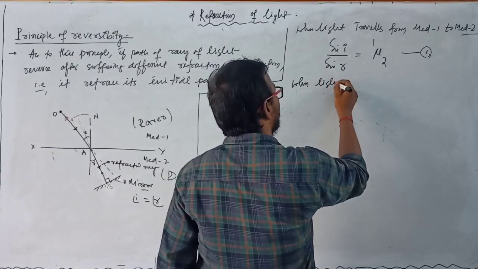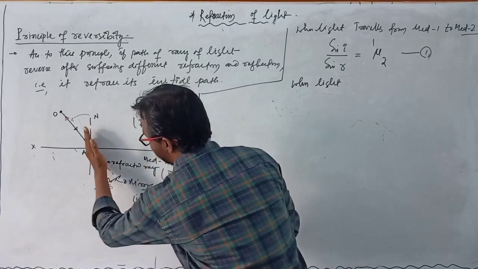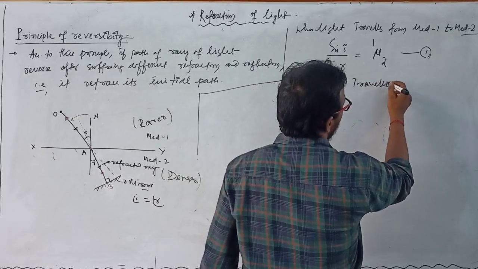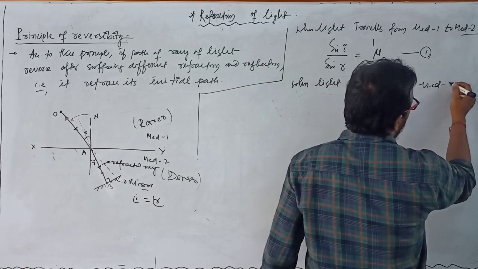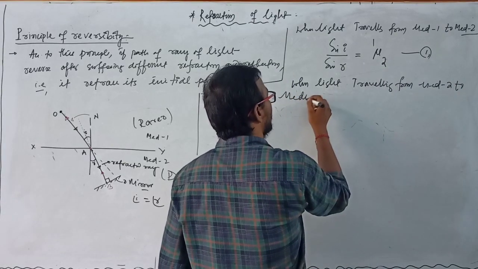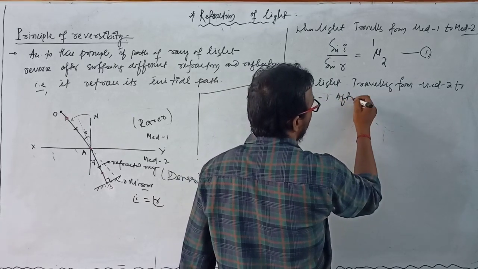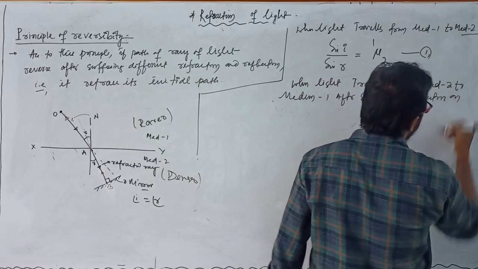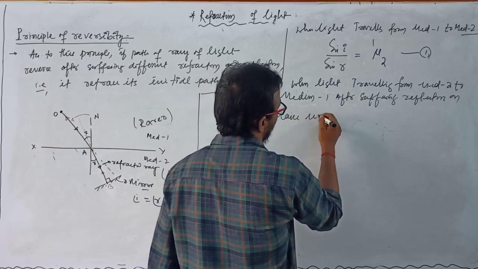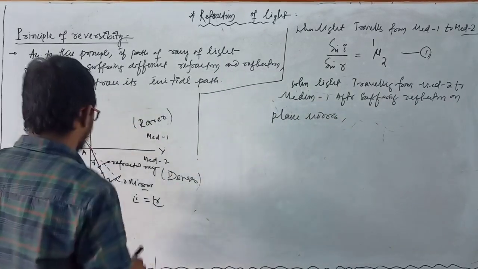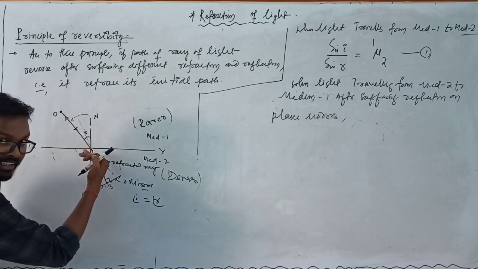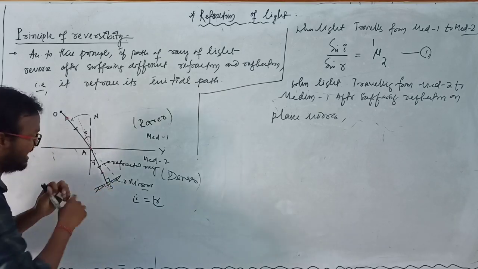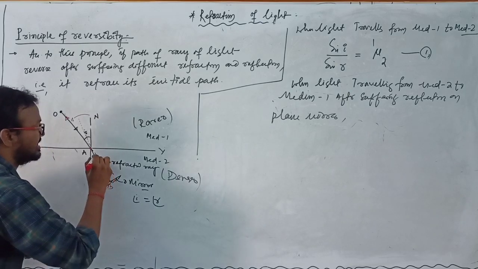Similarly, when light travels in this direction after reflection from the mirror, that is, when light travels from medium 2 to medium 1 after suffering reflection on the plane mirror, this is the incident ray and this is the reflected ray, and after reflection this ray is now the incident ray.